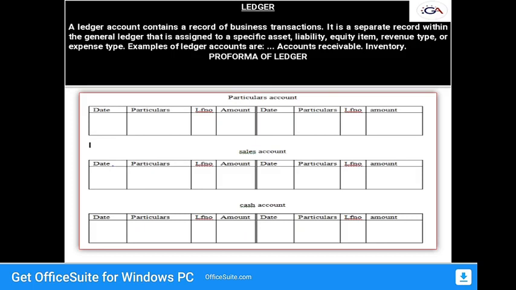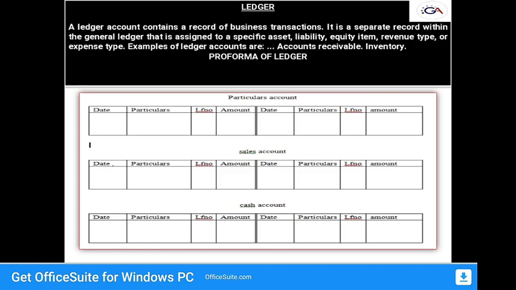In this slide we are giving the pro forma of the ledger. This is the double entry system, the dual aspect concept. The left side is like a T diagram. If you observe this, the middle makes it look like a T. The date, particulars, journal folio and amount on the left side is treated as the debit side, and the date, particulars, ledger folio and amount on the right side is treated as the credit side.